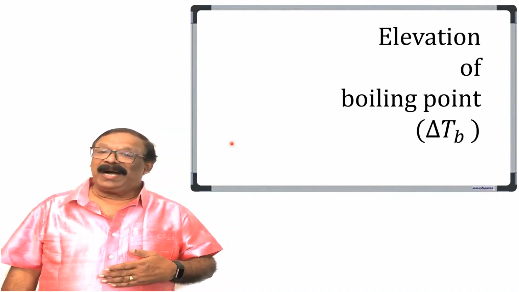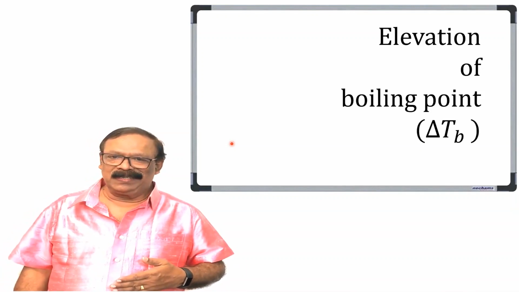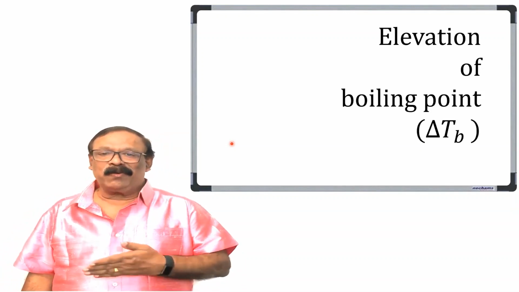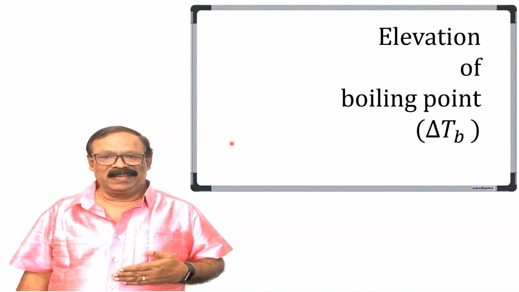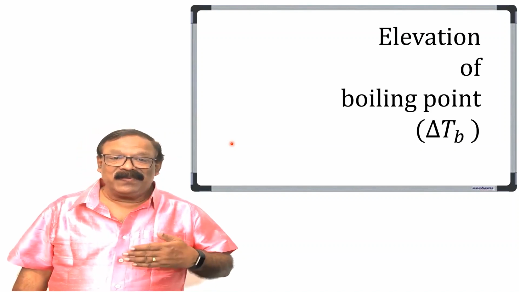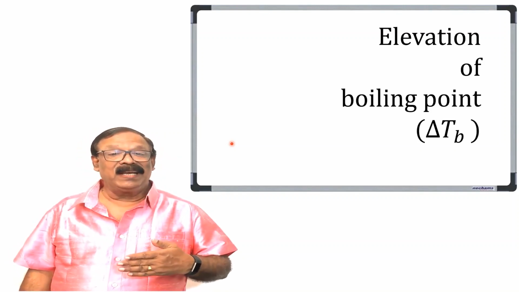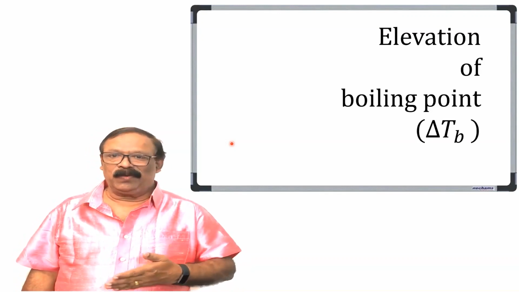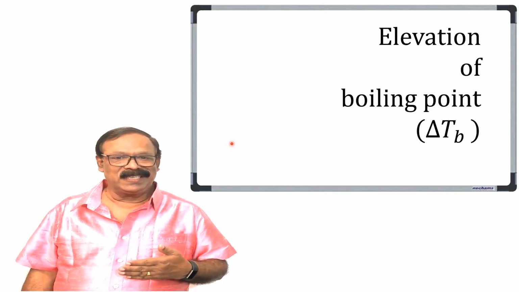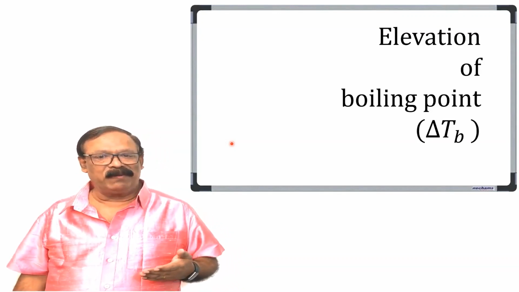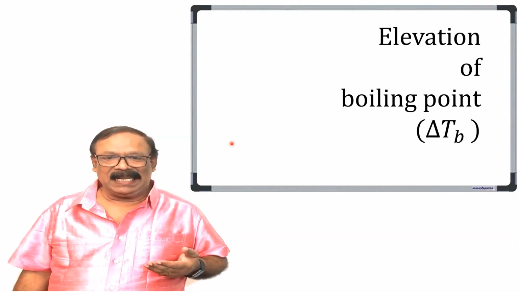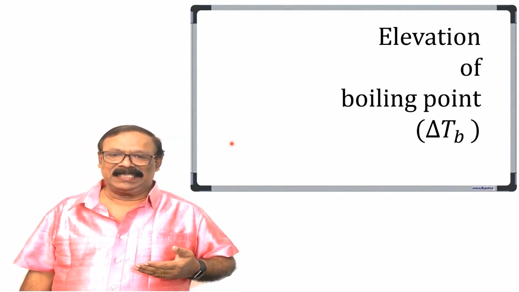Which will have a higher boiling point, seawater or well water? Seawater will have a higher boiling point. You know, water boils at 100 degrees Celsius. The boiling point of seawater will be greater than 100 degrees Celsius.